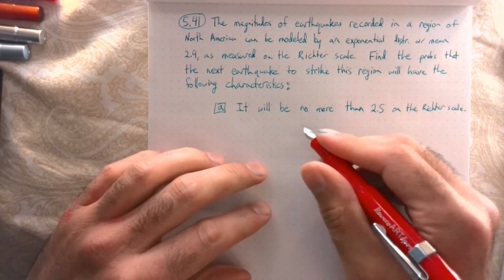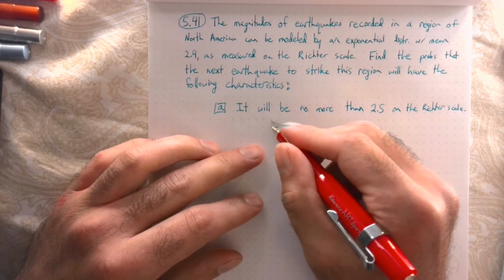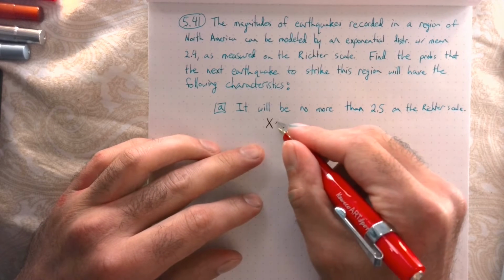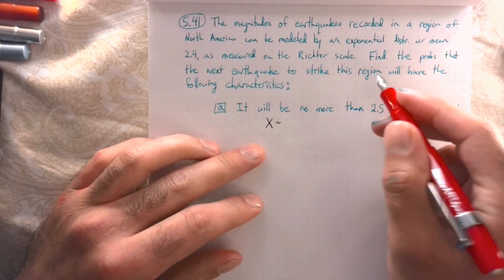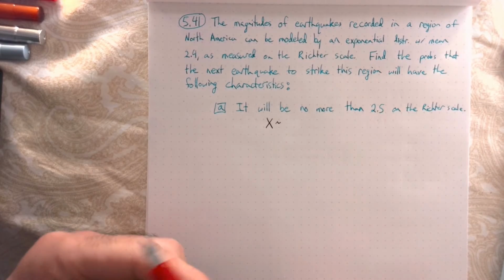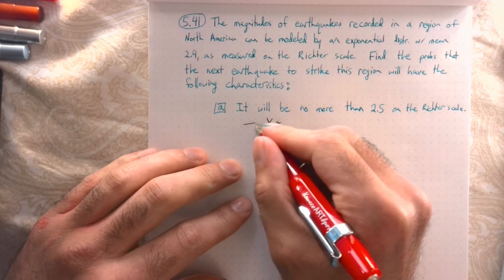So let's see. Let our random variable x denote what the next earthquake will be on the Richter scale.